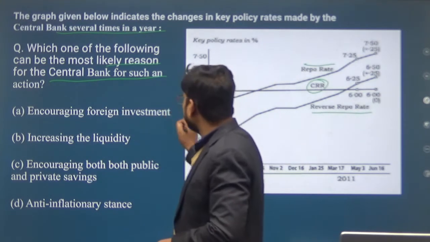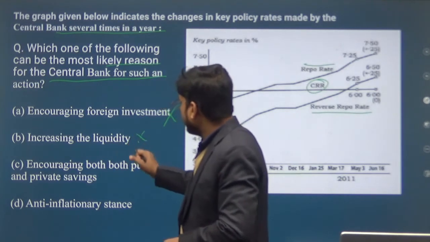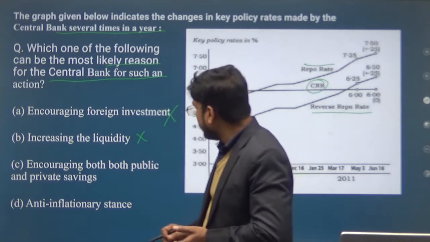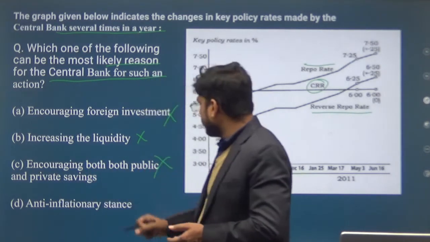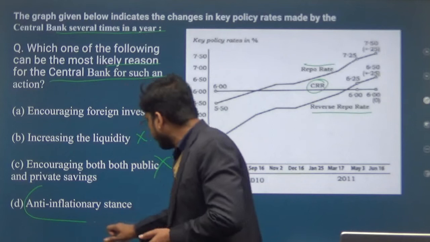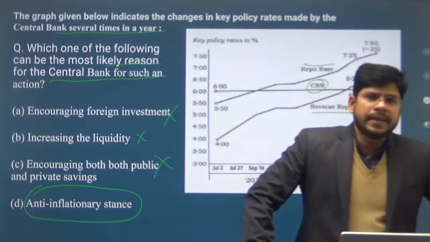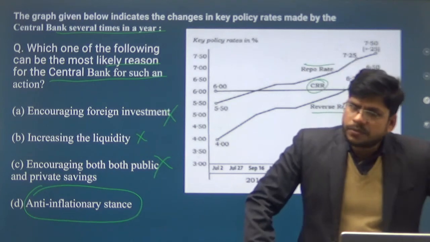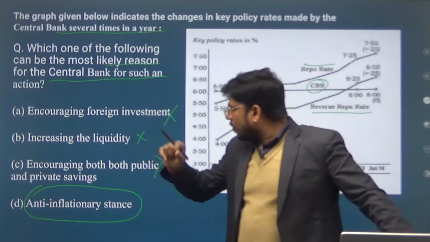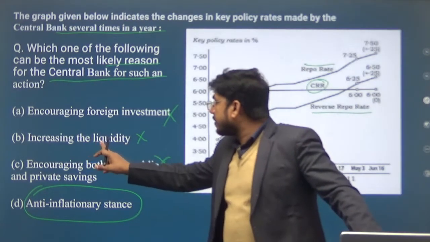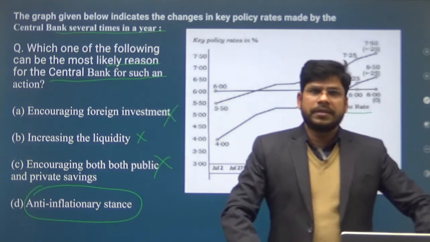Encouraging foreign investment नहीं, increasing liquidity. To control the liquidity, encouraging both the public and private statement, this is also long. Anti-inflationary instances means inflation को कंट्रोल करने के लिए आरबीआई जो है इस टूल्स को यूज करती है. रिवर्स रेपो, लिक्विडिटी को भी कंट्रोल, not increase the liquidity, just control the liquidity.